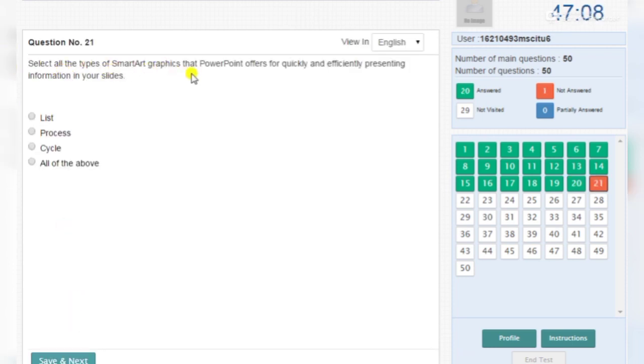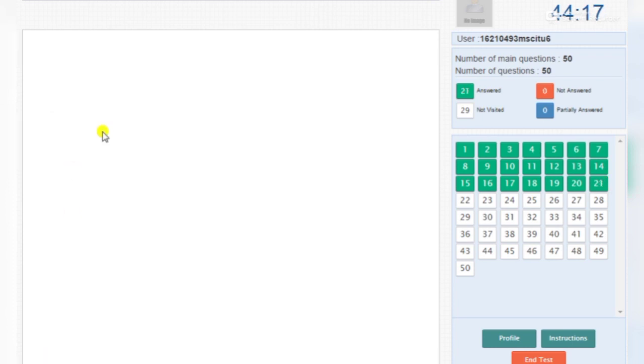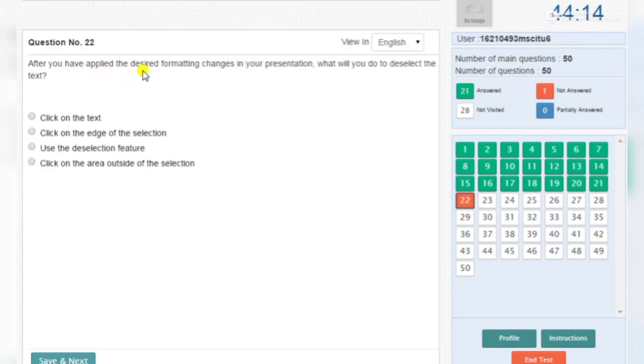Select all these types of SmartArt graphics that PowerPoint offers for quickly and efficiently presenting information in your slide. All of the above is the correct answer. After you have applied the desired formatting changes in your presentation, what will you do? Deselect the text by clicking on the outside area.